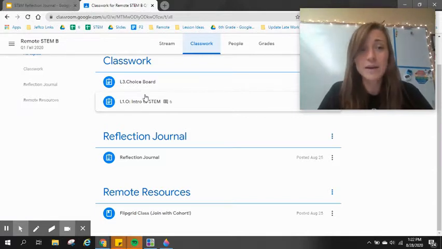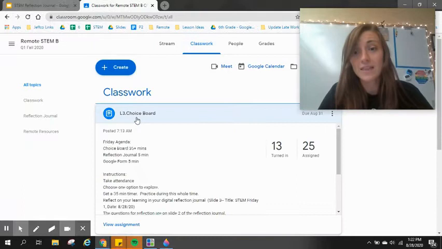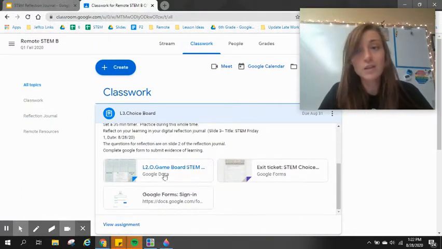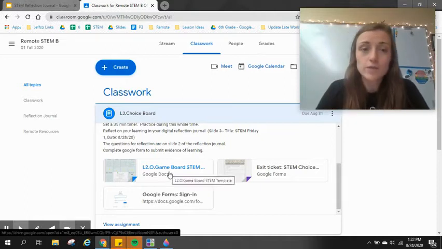So what you can expect, if there is a live meeting, you will click on your classwork and there will be a Zoom link there. If there is no Zoom link, we're not meeting as a class. So you need to complete what's attached and follow the directions.